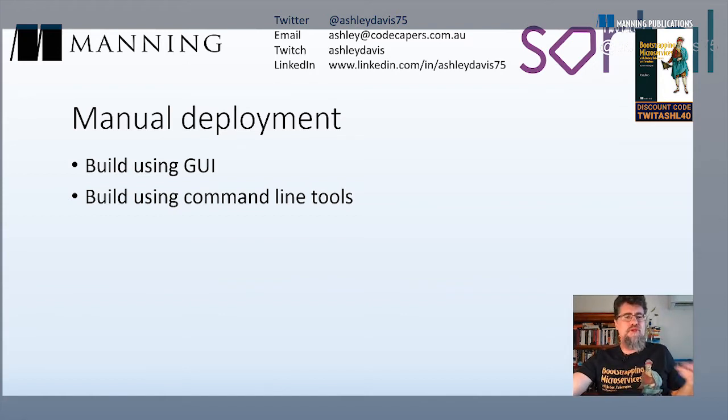Manual deployment might also be all that you need. Like if you know what you're doing, if you're just deploying the infrastructure once and you're not going to update it again, or you're not going to update it very often, then it's okay for you to work that way. I'm not saying that automation is essential. At some point to scale, yeah, you've got to automate. But if you're working with a small infrastructure, a small application, you might be able to get away with manual deployment.